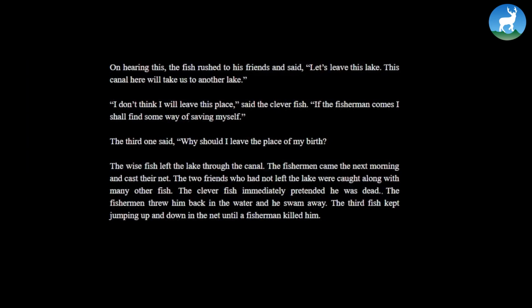The fishermen threw him back in the water and he swam away. See, a very clever fish. The third fish kept jumping up and down in the net until a fisherman killed him. Okay, rather a sad ending, but still it talks about three different friends. One was wise, one was clever, and one was the believer in providence, that whatever happens is unstoppable. It's bound to happen, and no one can help change it.